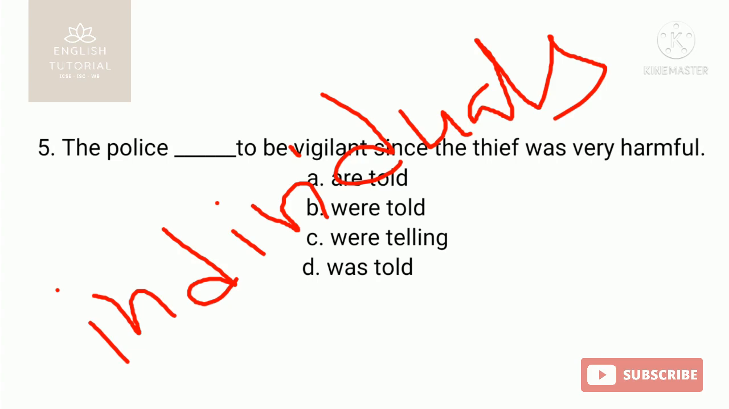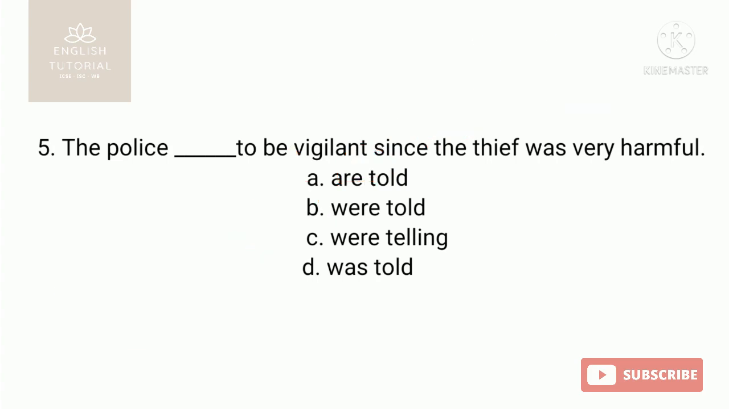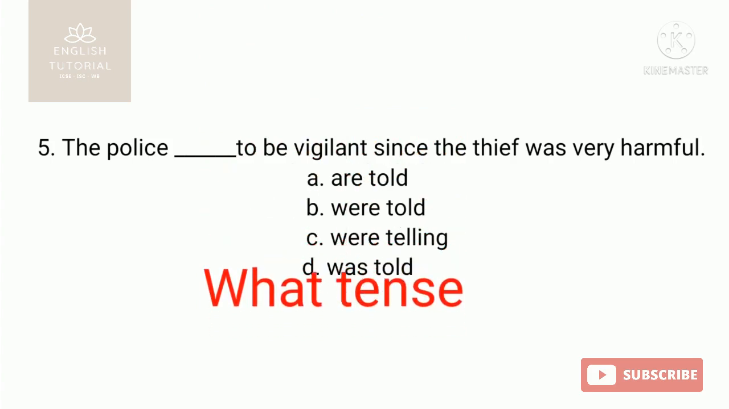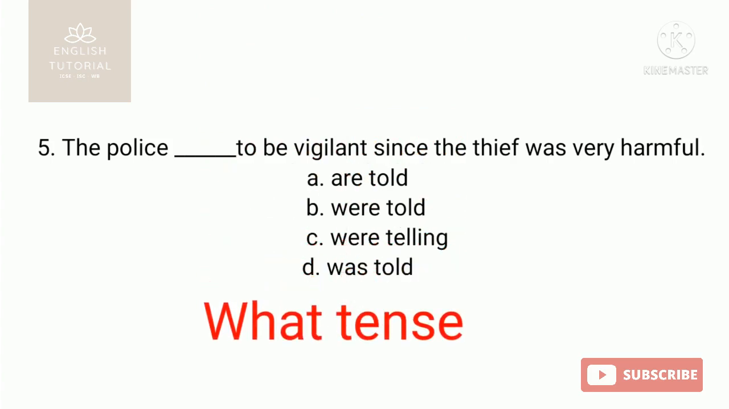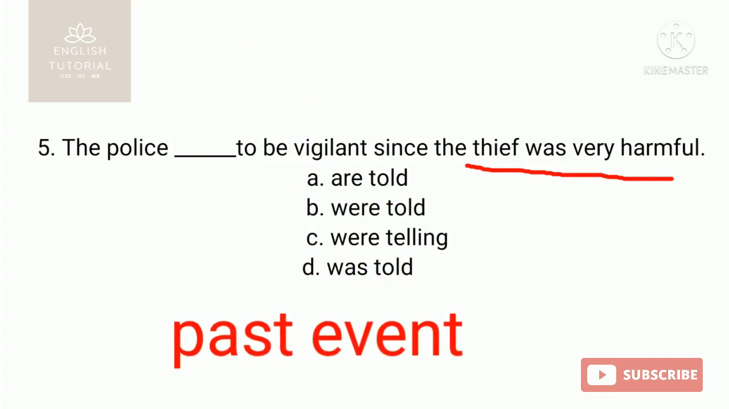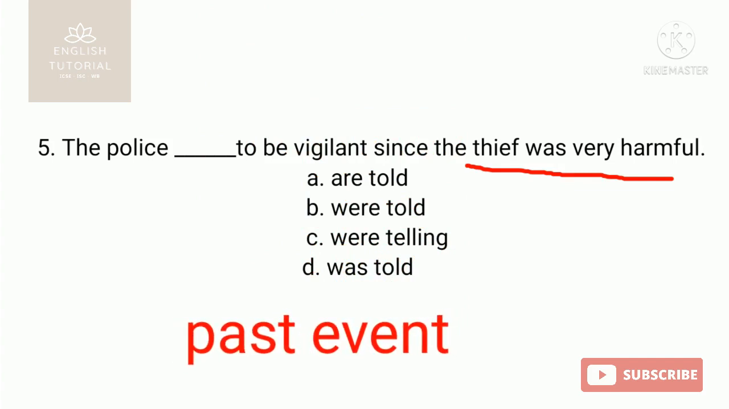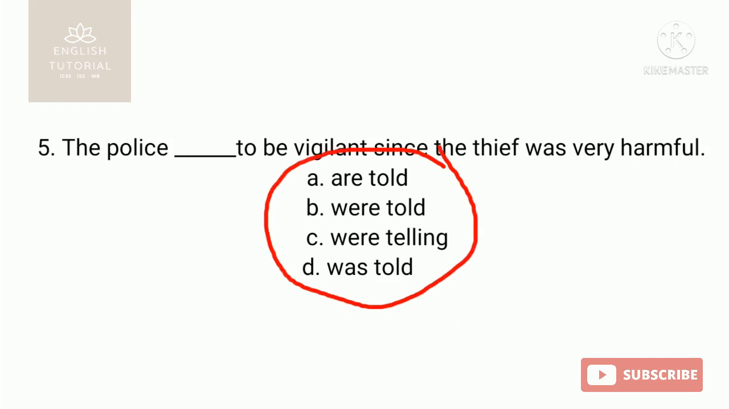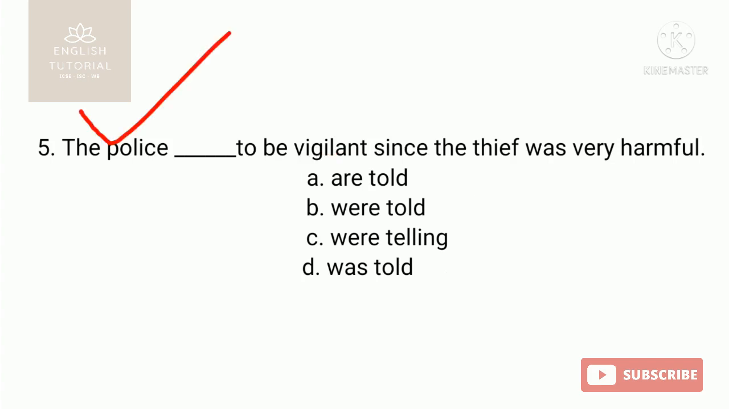And another thing, the verb you need to choose. Before that, identify in what tense the question is asked. You read the sentence, it is said the thief was very harmful. So it is a past event. So you need to choose a verb from the options below that is in past tense. And the police is the collective noun, where the individuals are meant.